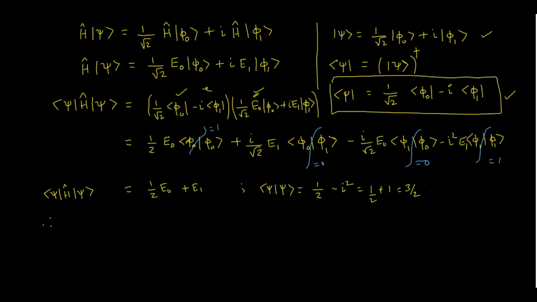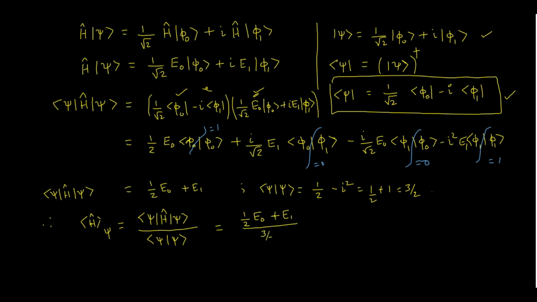Therefore the expectation value of the Hamiltonian in the state psi is psi H psi whole divided by psi with psi, which is equal to 1 by 2 (E naught plus E1) whole divided by 3 by 2.